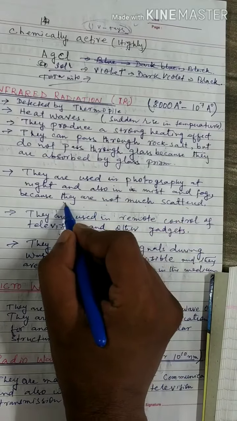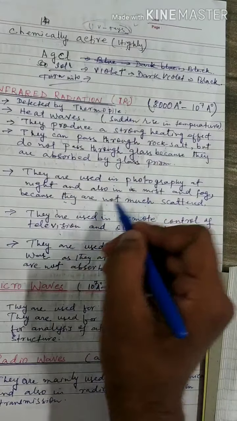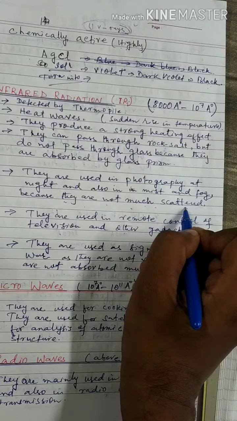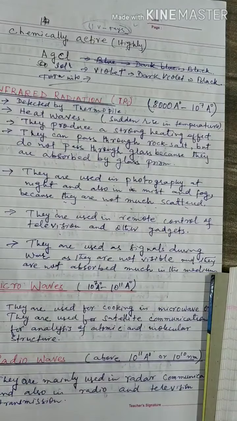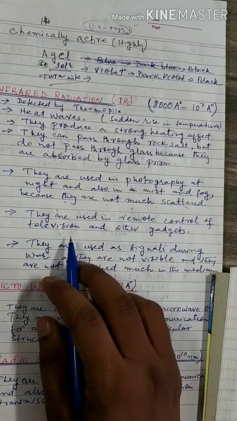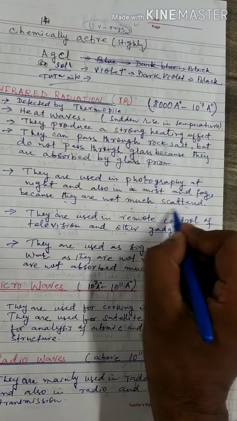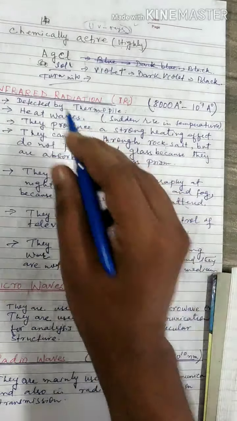Because infrared is not much scattered and travels long distances. This is the most important property of infrared.